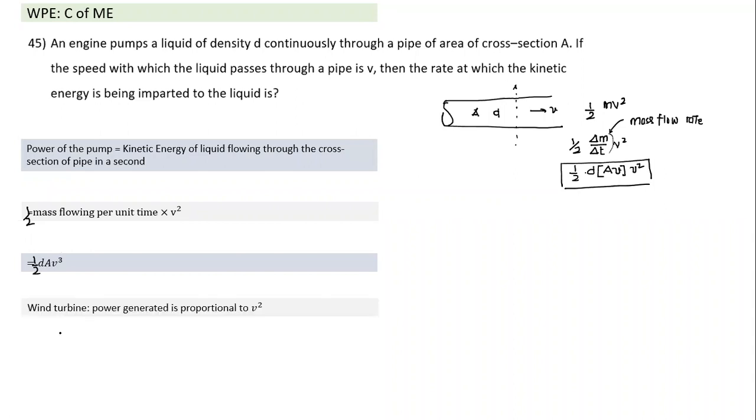All of us have seen a wind turbine. How does a wind turbine work? It's the reverse of the pump. What a pump does is use electrical energy to impart kinetic energy to a liquid, which here is water, or it could be some other liquid also. Even oil in an oil pipeline is being pumped by pumps through the pipeline.